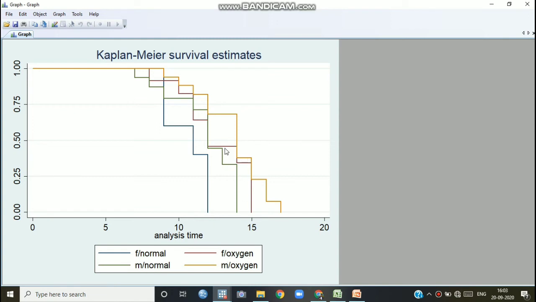This is female with oxygen. This is male with oxygen. So in this way, by combining two groups also we can show how it looks. So the 50% patients' survival time, especially with these categories, female normal, male normal, female with oxygen, male with oxygen, we can explain through Kaplan-Meier survival estimates.